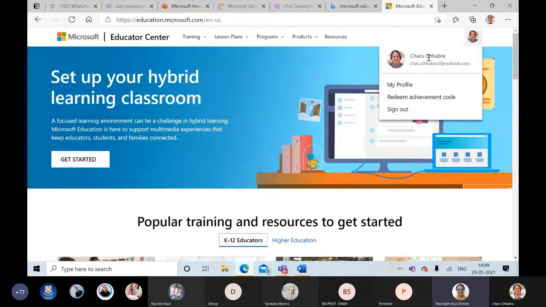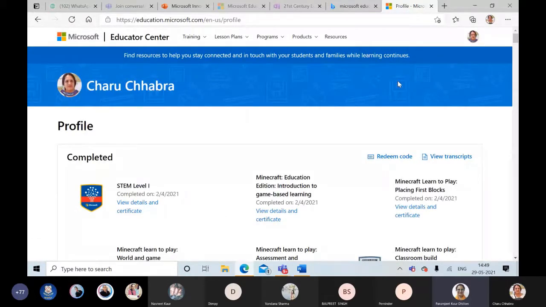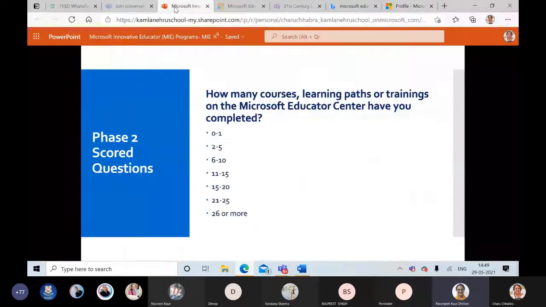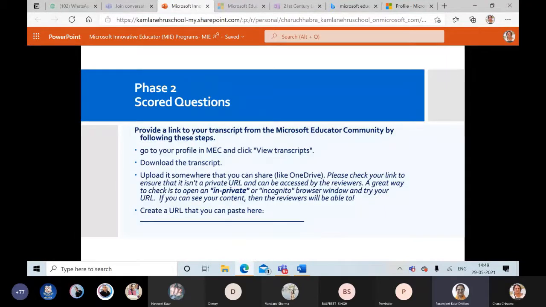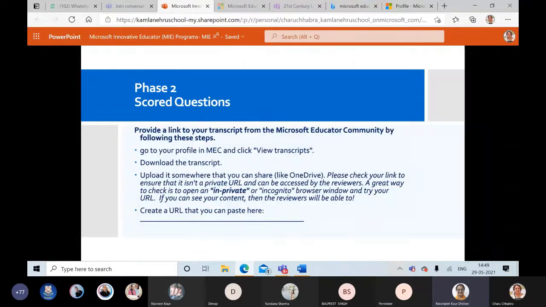This is such a familiar homepage to us. So this is the profile, and Charu's profile. She's sharing her very own profile, and that's what we're talking about. Microsoft Education Center is different and Microsoft Learn was different. So here we can fill up, and now what you have to remember, why this machine learning: if you have done say 80 courses and you fill up 100 courses over here, obviously AI will tell that you're saying something wrong. So then we may not score any marks. Maybe it'll backfire if we just blow it up.